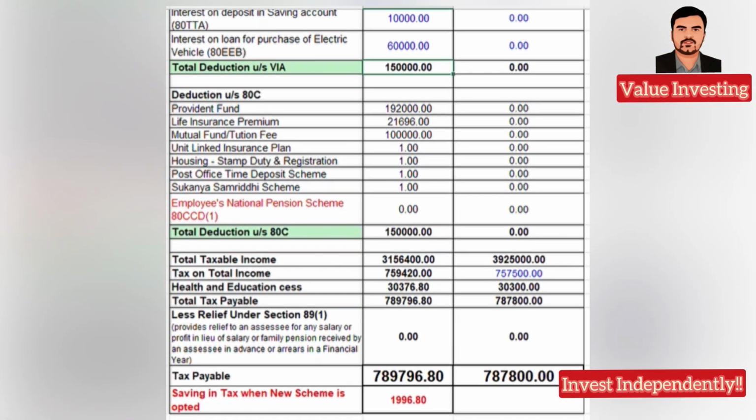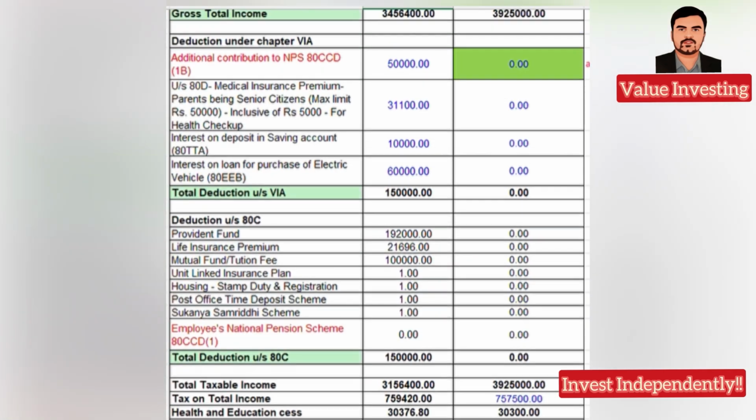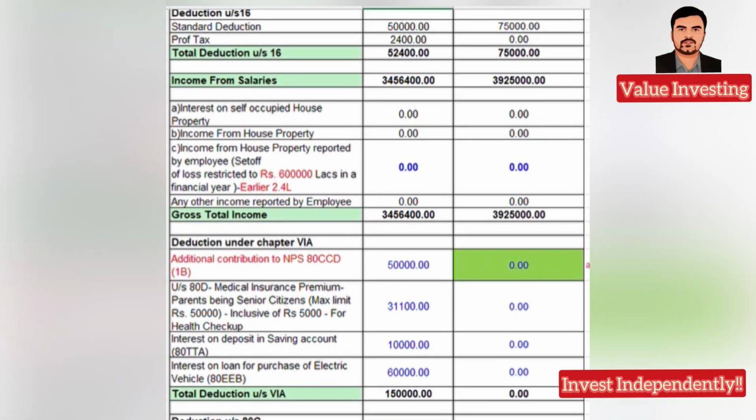Even if I have that EV, the difference between the old scheme and the new scheme is only about 2,000 rupees, almost similar. But for that, you will have to invest in an EV, which is not practical, so I am making it zero. Now I have considered some parental insurance.